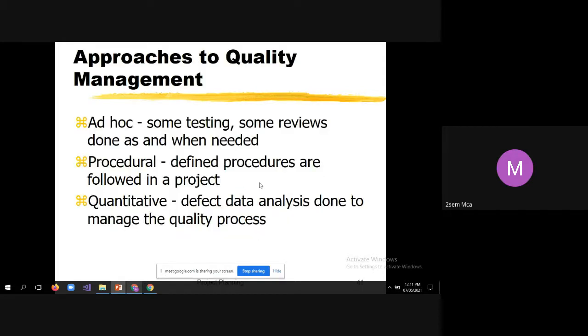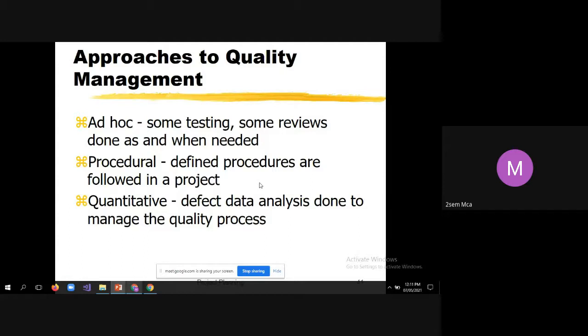Yes. Now let us see what are the approaches to quality management? How to assure quality software. So as part of that, there are some management activities. We call them quality management. So one such approach is ad hoc. Ad hoc means some testing, some reviews done as and when needed.